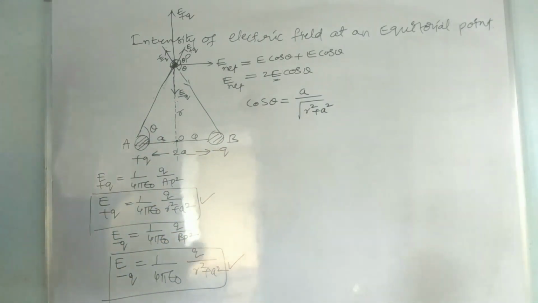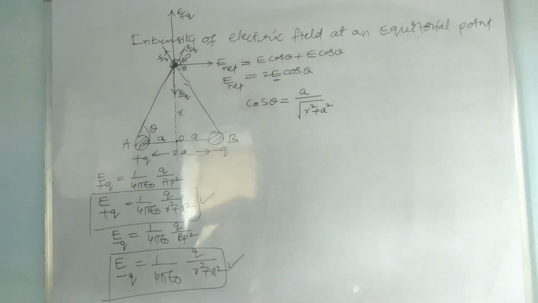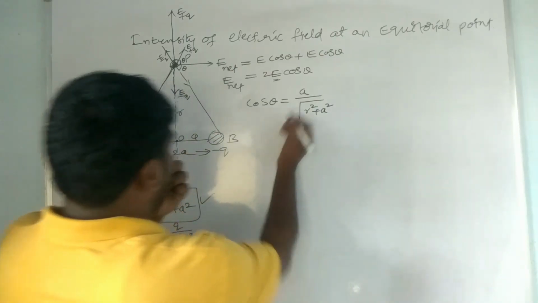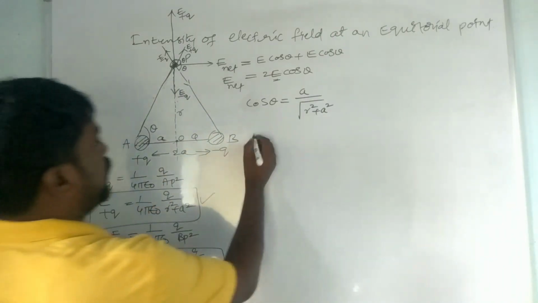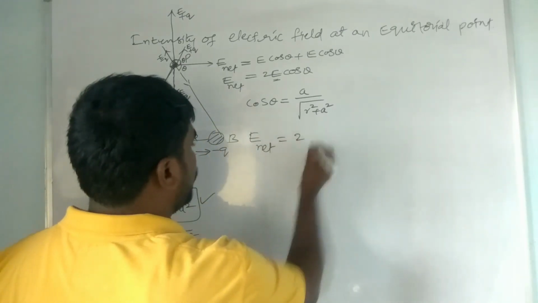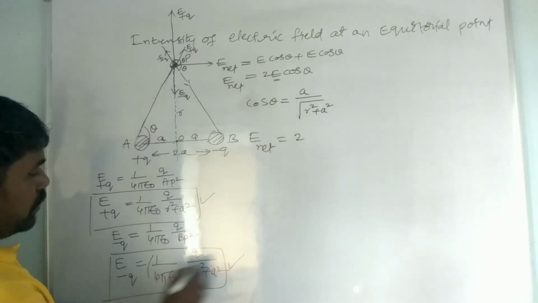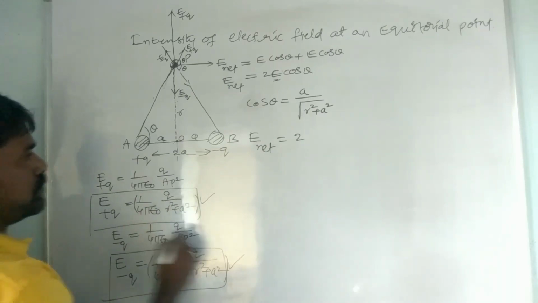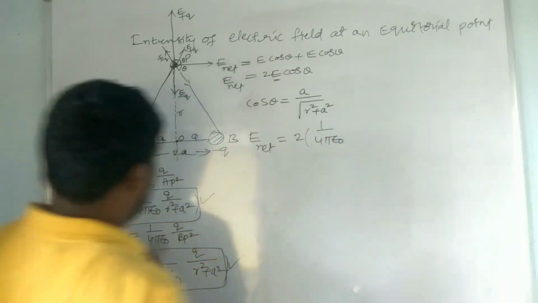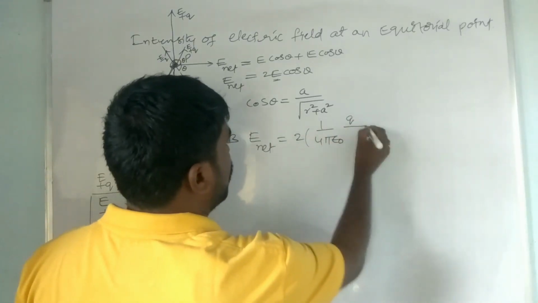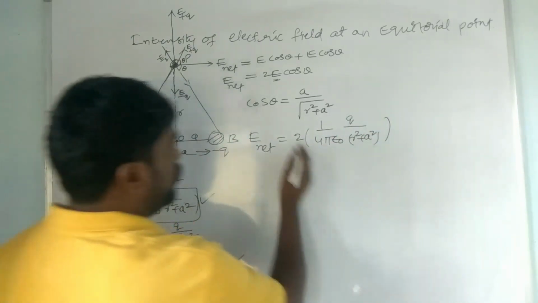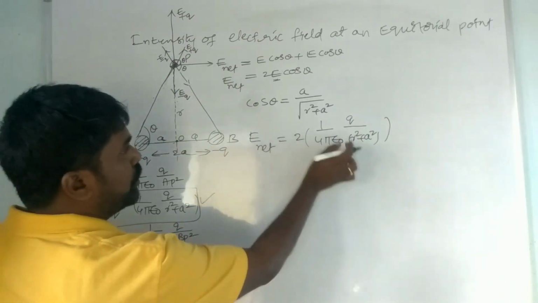Let us write. Here you substitute into the net intensity of electric field: E net is equal to 2 into E. What is E? It is 1 by 4 pi epsilon naught, q by r square plus a square, into cos theta.